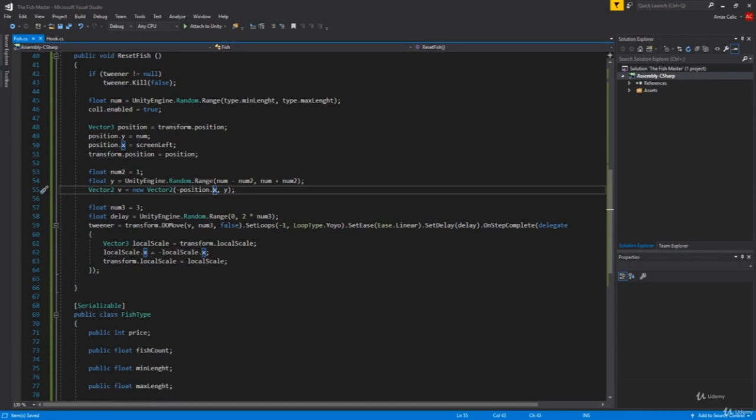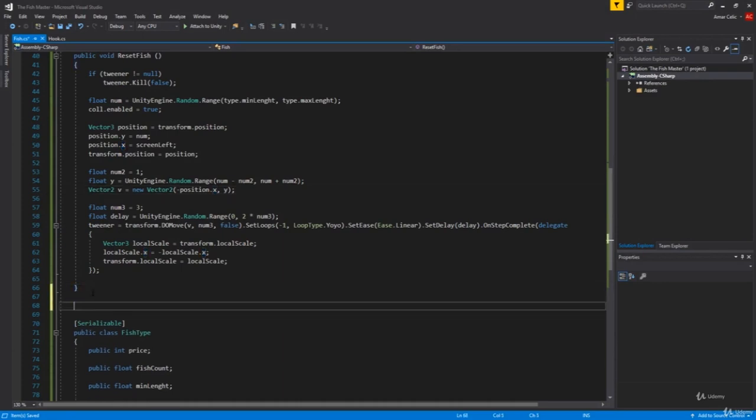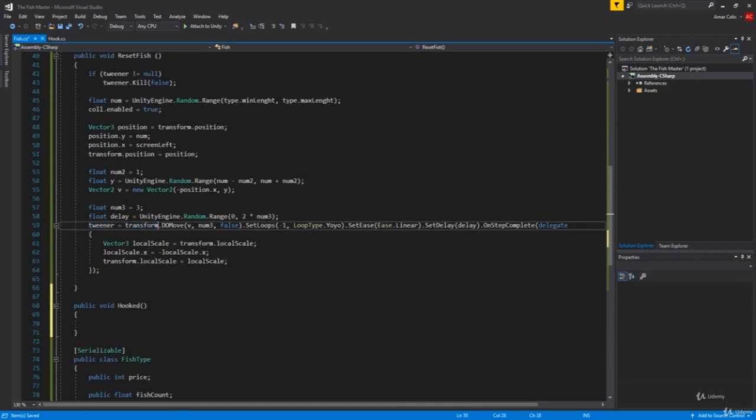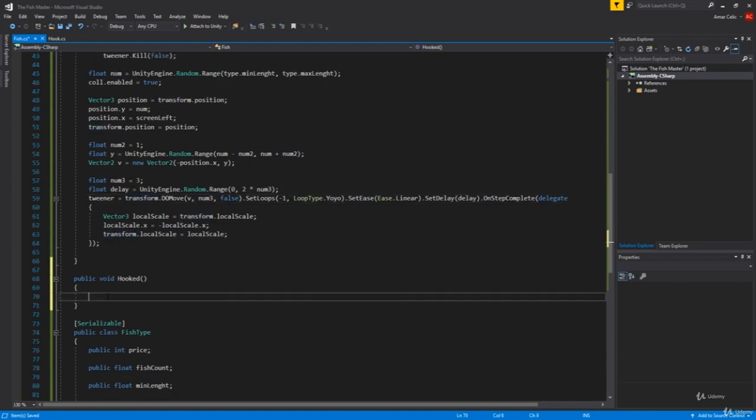And guess what? That is not it. There is just one more function, which is our public void Hooked. So this is when our fish gets hooked. And here I said this tweener was for when our fish gets hooked. My bad, it's actually for moving left or right.